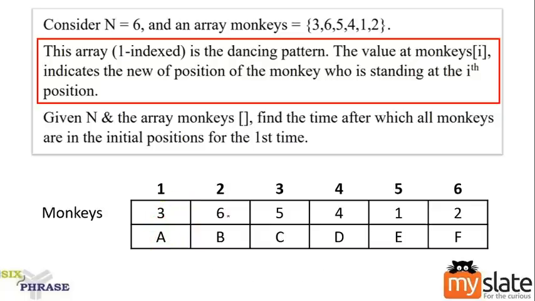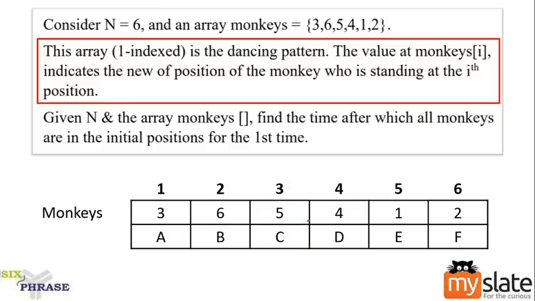Similarly, look at the next data. Look at B. B is standing at second position. They are telling you from 2 you need to go to 6. From the second index we'll go to the sixth index. B moves to the sixth index. Similarly, next data. So now you will be able to guess it. What does this mean? C, who is standing at third position, will go to the fifth index. C goes to the fifth index.